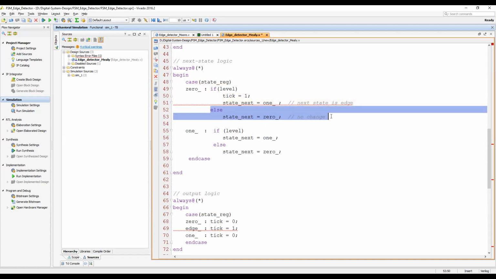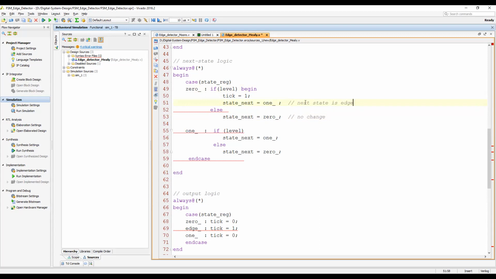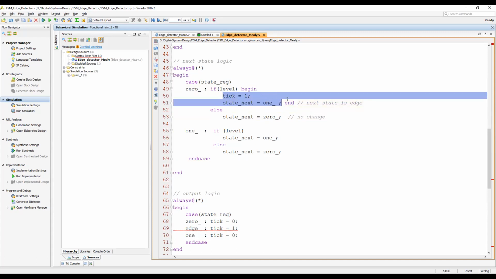If it is 0, otherwise it will remain at the same state. Okay, so state next is equal to this one. Because there are two statements, I have to use begin and end here. Okay, so otherwise same state.